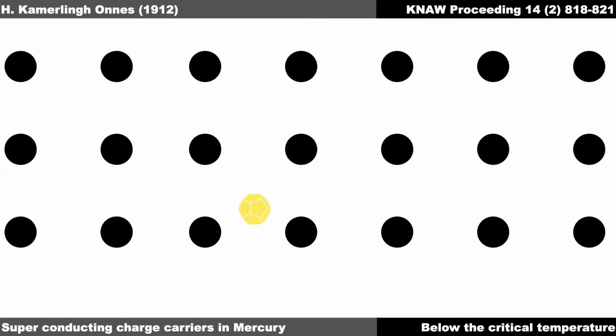That's equivalent to there being no scattering of the electrons taking part in current transfer in this material below this temperature, which is the transition temperature. We'd like to know why these electrons do not scatter off the lattice ions. And for that,